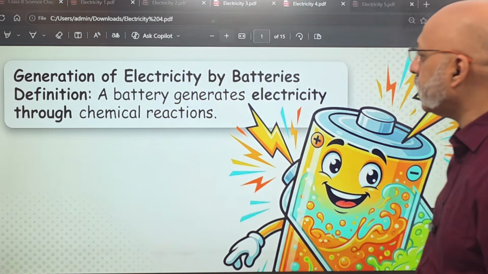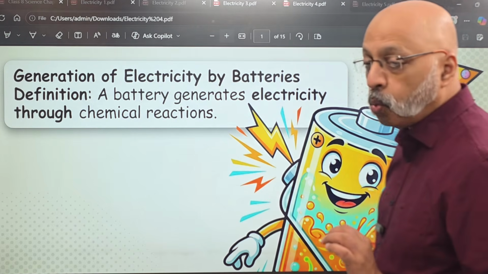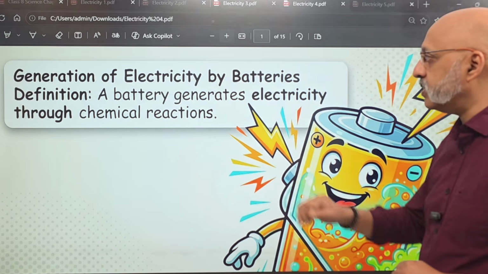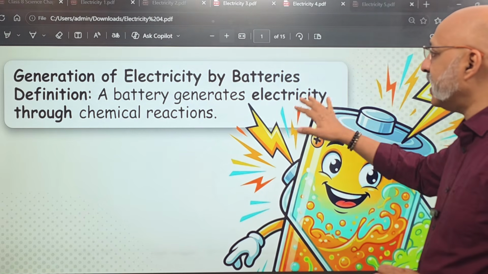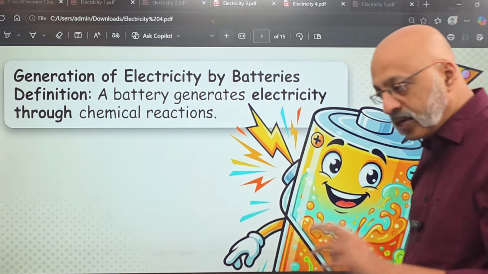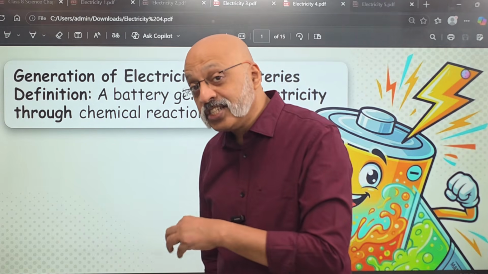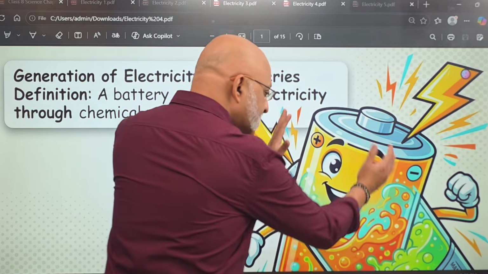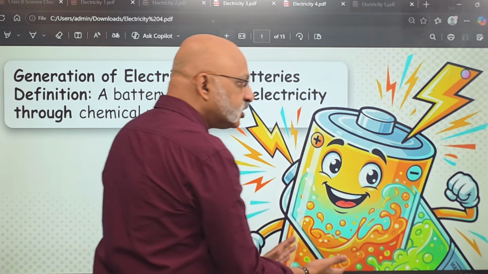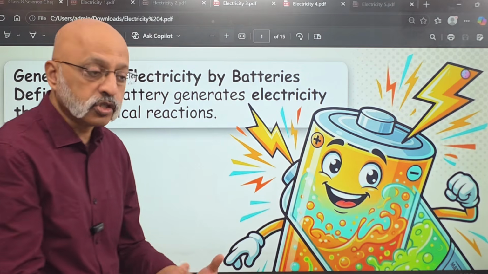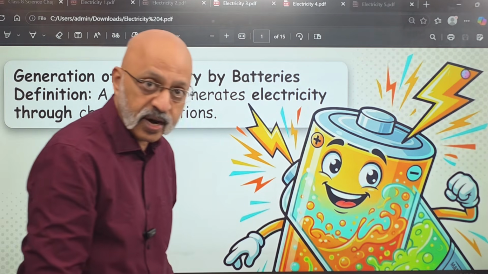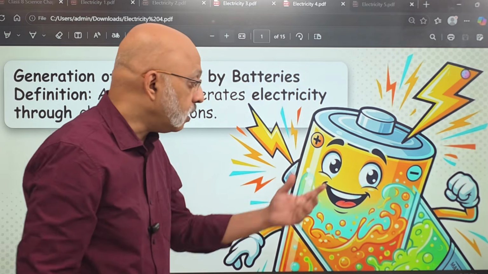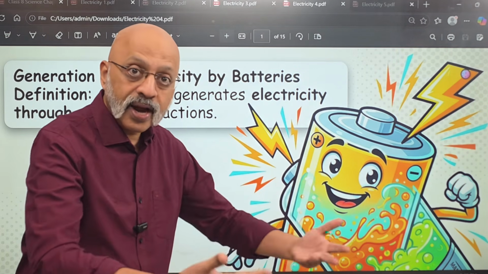Now let's move to the next part, which is talking about the world of batteries. Now, generation of electricity by batteries. The definition is a battery generates electricity through chemical reaction. Here we talked about heat energy. Now let's talk about something related to chemistry. Inside this battery there are chemicals which help you to generate electricity, because not always will you have raw power, right? You will not have a direct power connection. So sometimes you need to use batteries in order to go on.